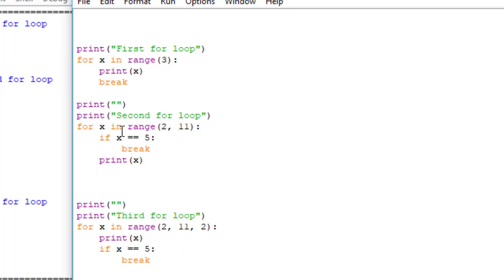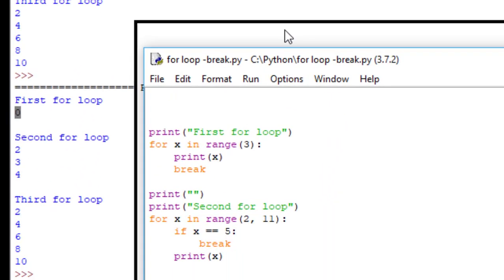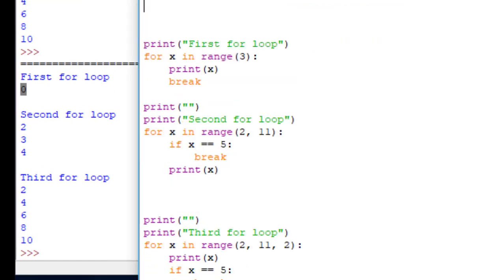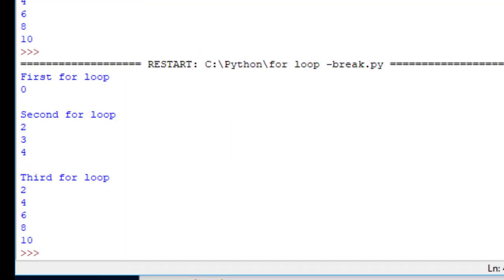Whereas the second one says for x in range 2 to 11, now it has a condition to break out. So it goes through, it prints 2, x does not equal 5, prints 3, x does not equal 5, prints 4, x does not equal 5, prints, goes to the next value, which is 5. The condition's met, it breaks out, and stops the program. So that's coming at 2, 3, and 4.